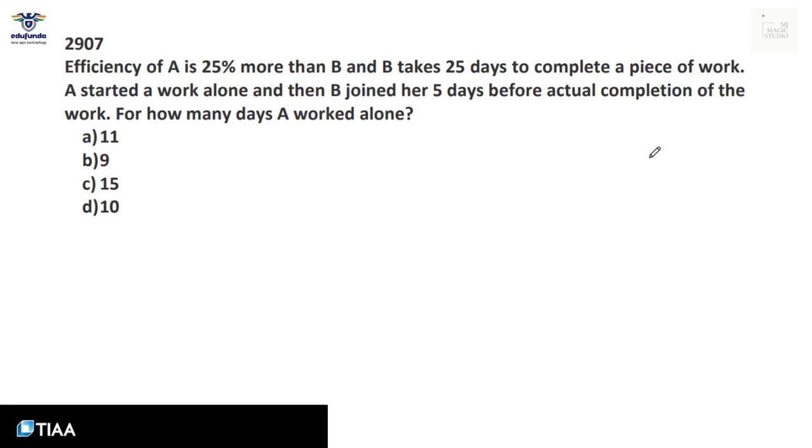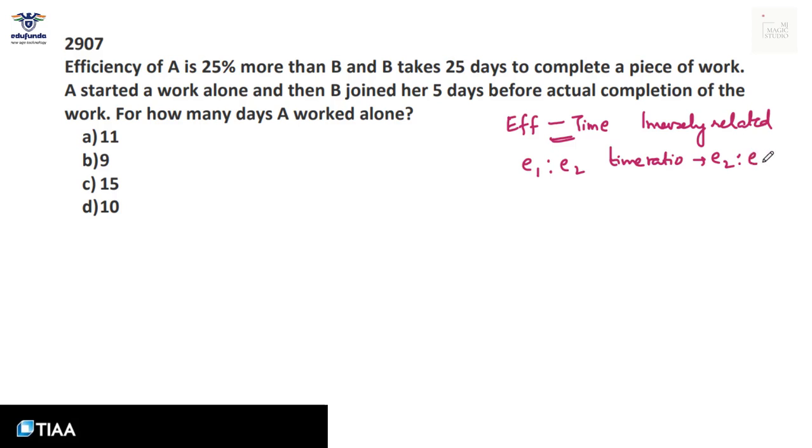I've deliberately picked up a standard question from time and work to discuss a few concepts of time and work in this particular session. Here we will discuss efficiency and time. Both are inversely related to each other. If the efficiency ratio of 2 persons is E1 is to E2, then the time taken ratio will automatically be the inverse of E1 is to E2, that will be E2 is to E1.